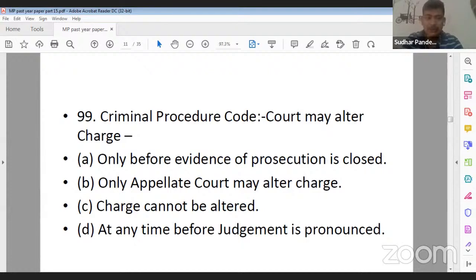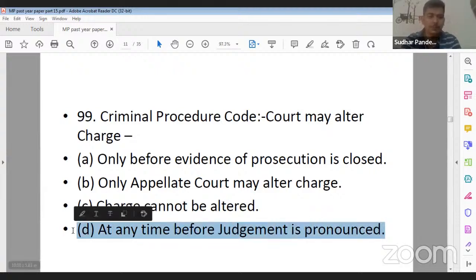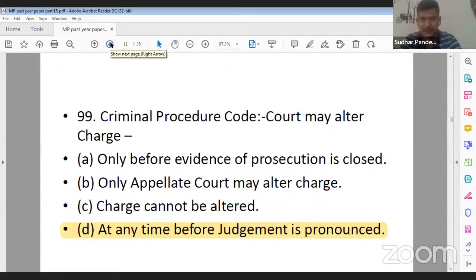Court may alter charges only before evidence of the prosecution is closed. Only appellate court may alter the charges. Charges cannot be altered. Option D, at any time before the judgment is pronounced. So its correct answer is D for Delhi. Yes, Ankita Gupta ji, you are correct. Question 99, D is the correct answer.